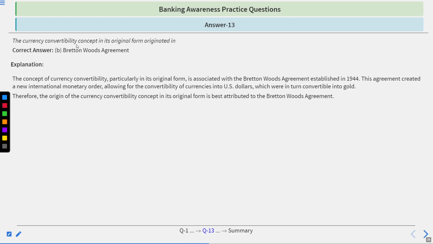Time's up. Correct answer is Bretton Woods Agreement. Go by the explanation. The concept of currency convertibility, particularly in its original form, is associated with the Bretton Woods Agreement, which was established in 1944. This agreement created a new international monetary order, allowing for the convertibility of currencies into US dollars, which were in turn convertible into gold. Therefore, the origin of the currency convertibility concept in its original form is best attributed to the Bretton Woods Agreement.